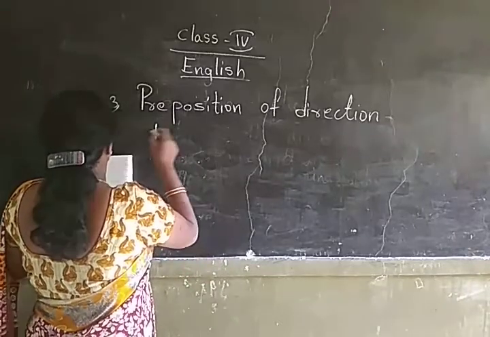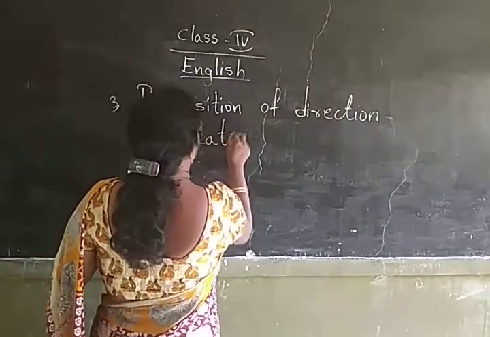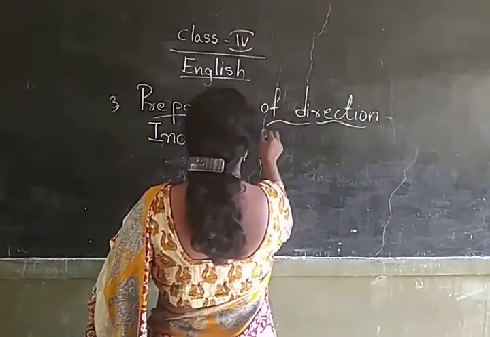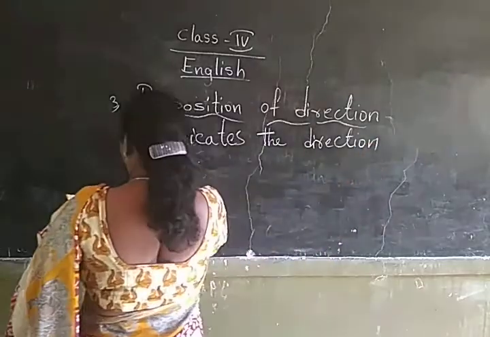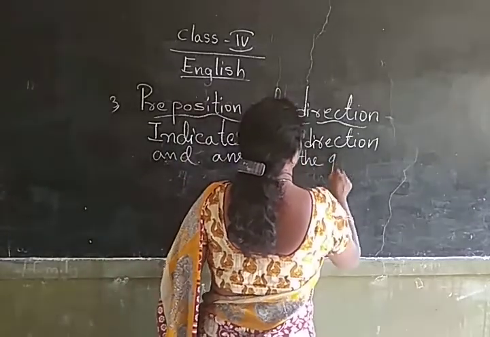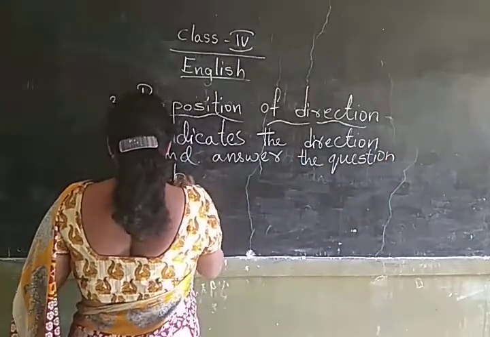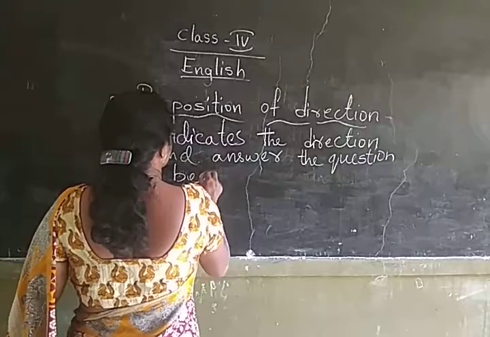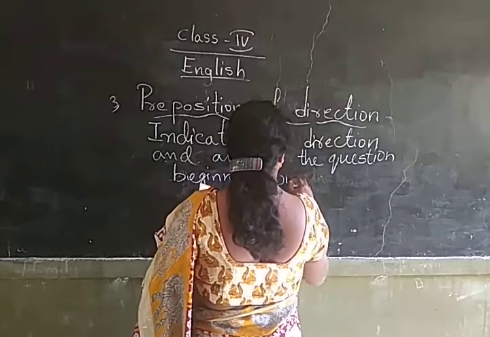Third one. Preposition of direction. It indicates the direction and answers the question beginning with where.